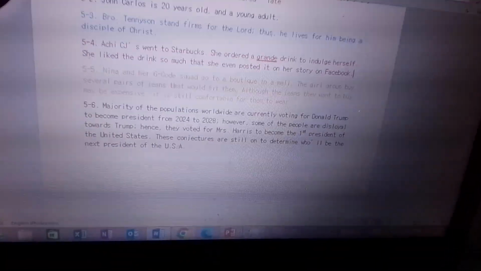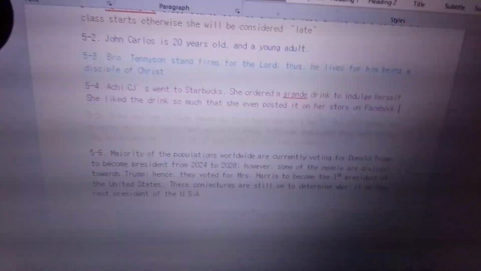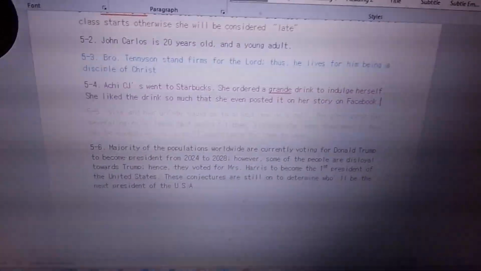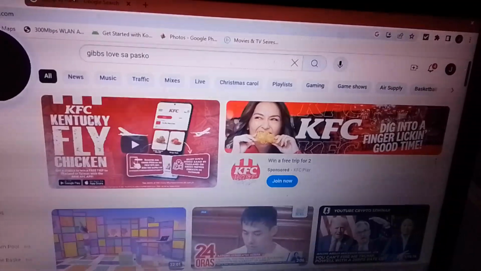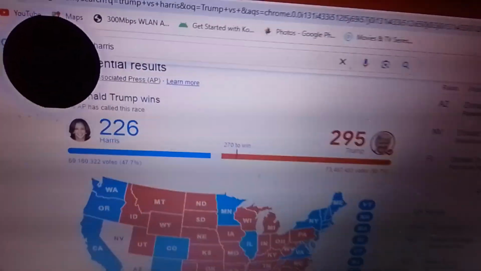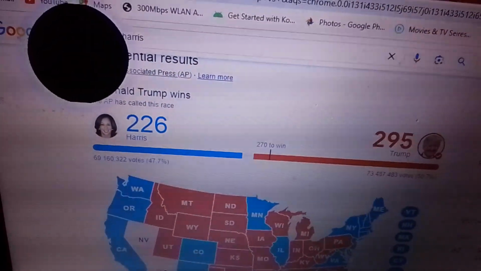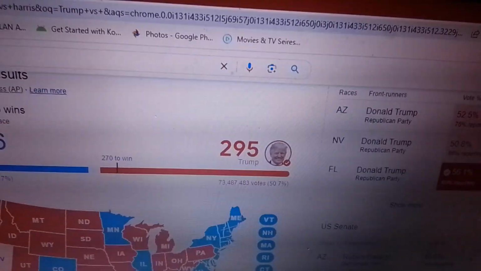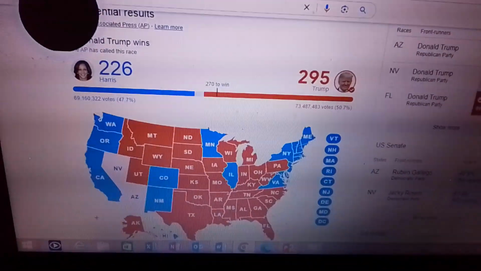Okay, so this is what happened. We know that everybody likes Donald Trump. I heard nowadays they say that Trump wins the election. How is that? Let's see. Here are the states that voted for Trump and for Harris. 226 electoral votes are for Harris, and 295 for Donald Trump.